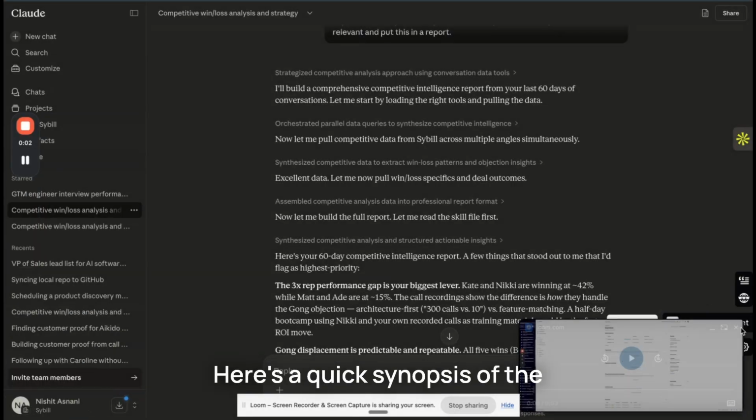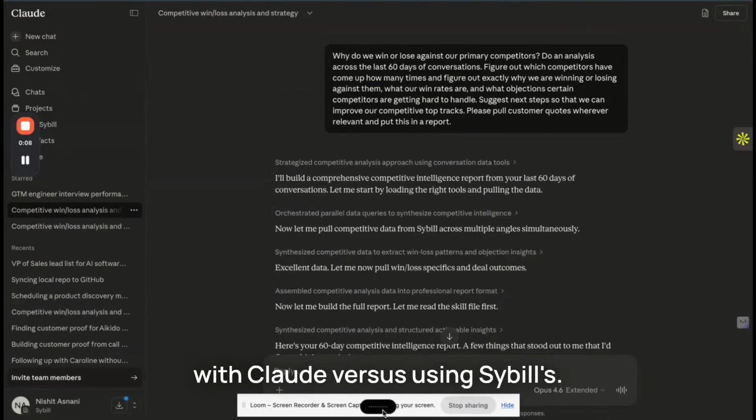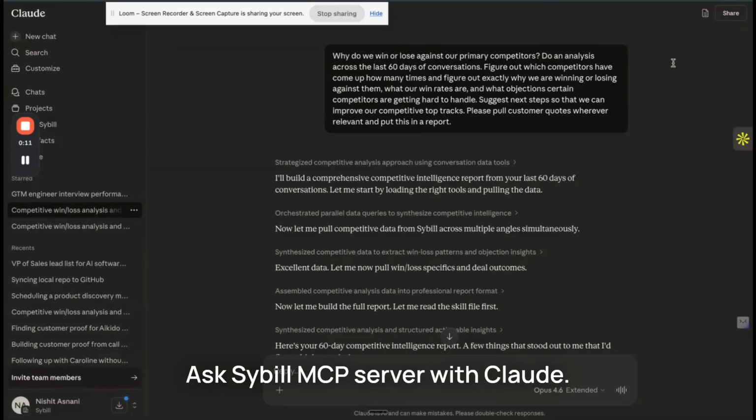Here's a quick synopsis of the difference between using a general transcript MCP server with Claude versus using Sybill's Ask Sybill MCP server with Claude. Now you may wonder, if Claude has access to all the transcripts, how does it really matter? I would just add the prompt, it will look at the right transcripts and get the right data. Let me show you what the difference actually looks like.